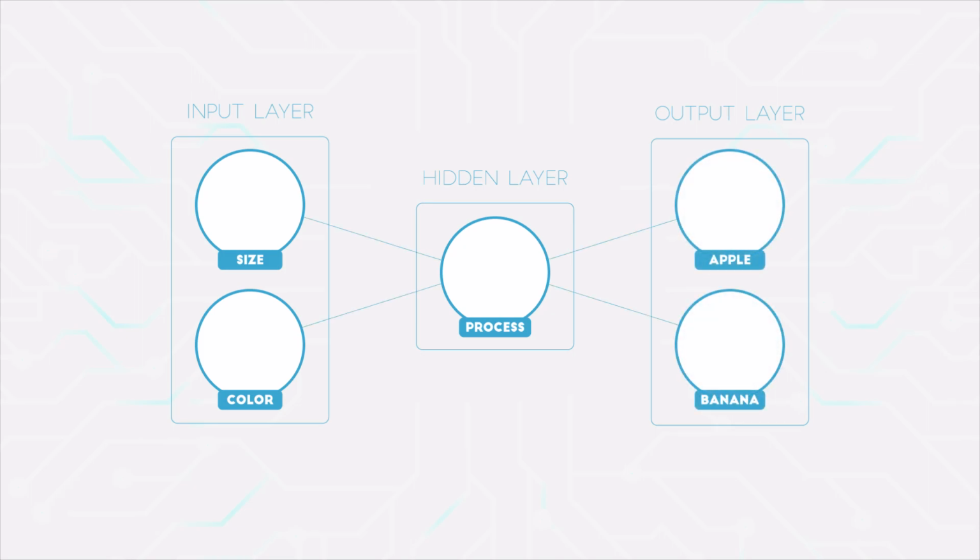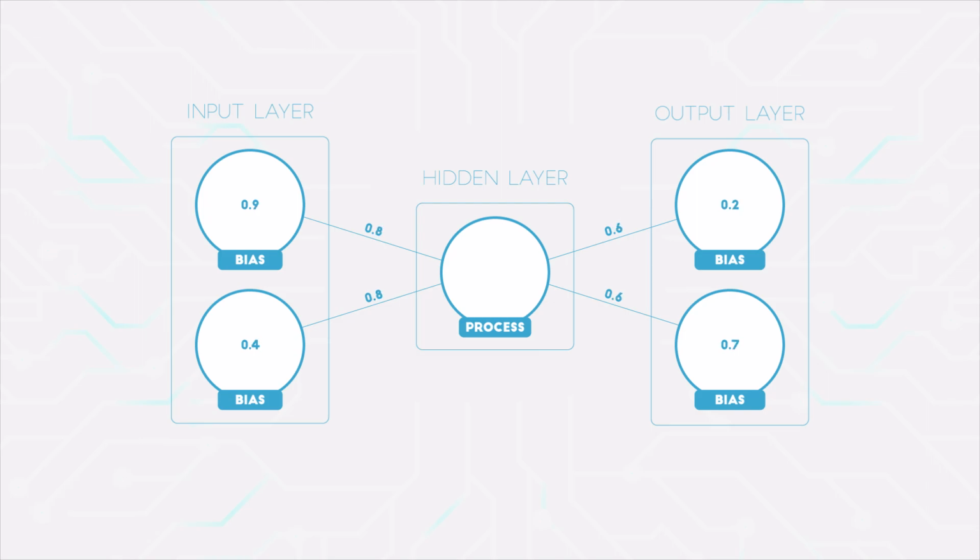Now every connection between these nodes has a value assigned to them called weights. Weights determine how much importance should be given to a connection between two nodes. They determine the strength of a connection. Each node within output and hidden layer itself has a value assigned to them called bias. Think of it as the node's personal preference, a bias that influences the final decision-making process.